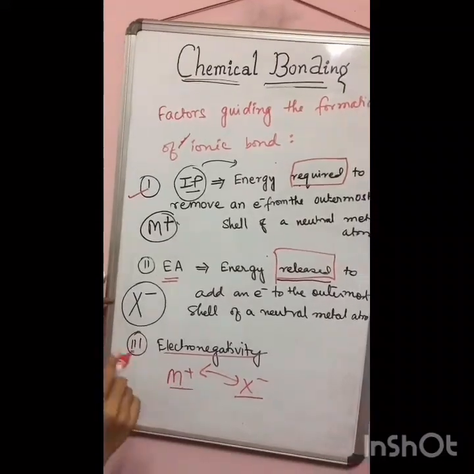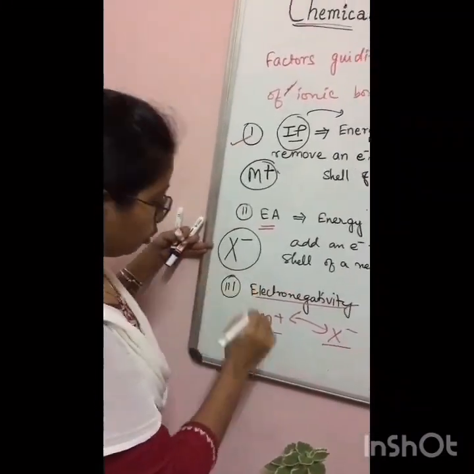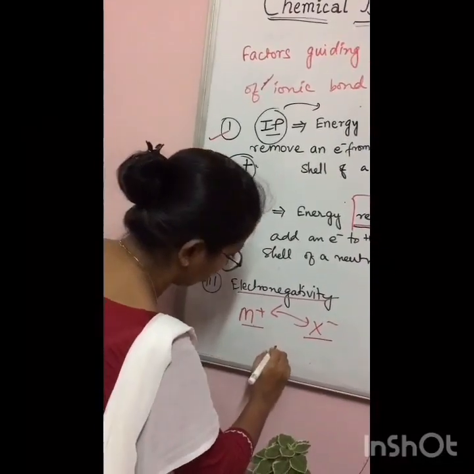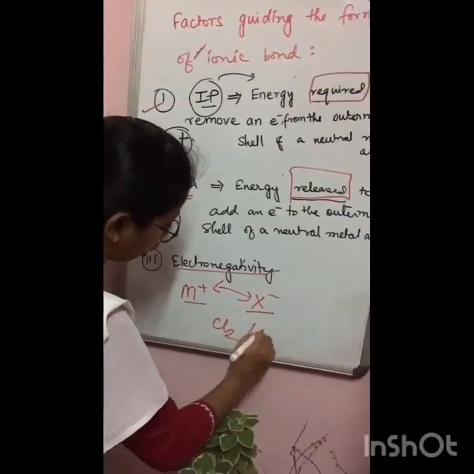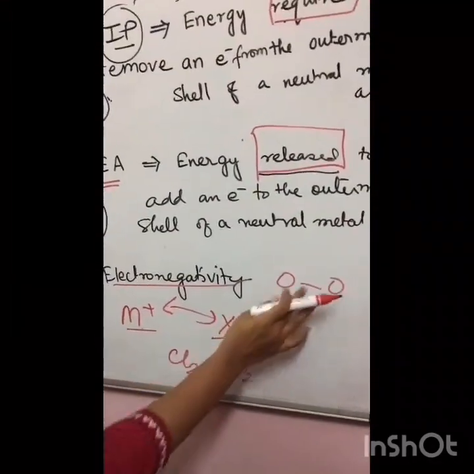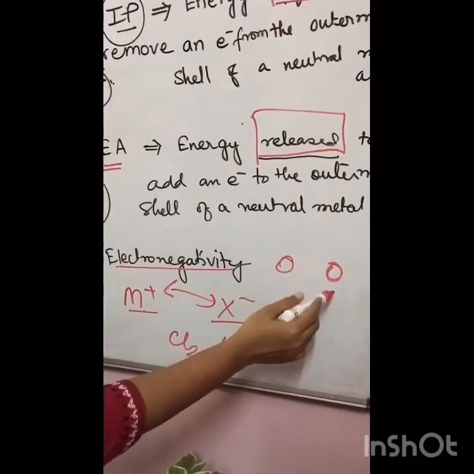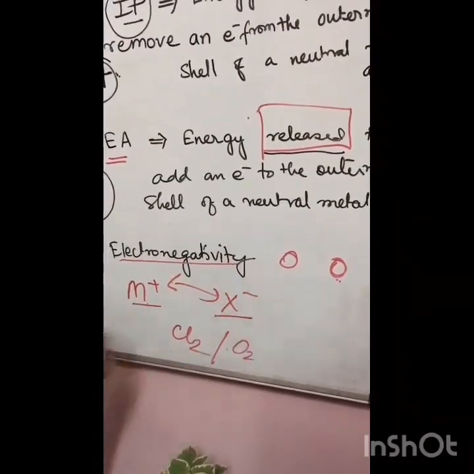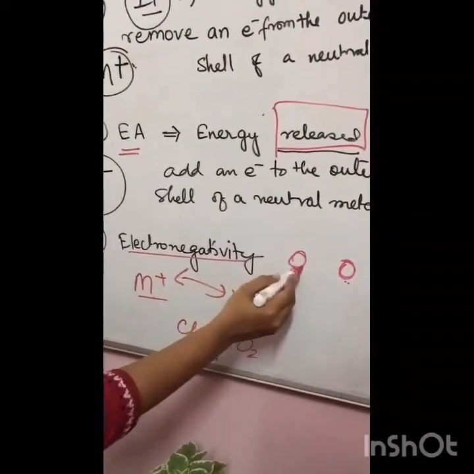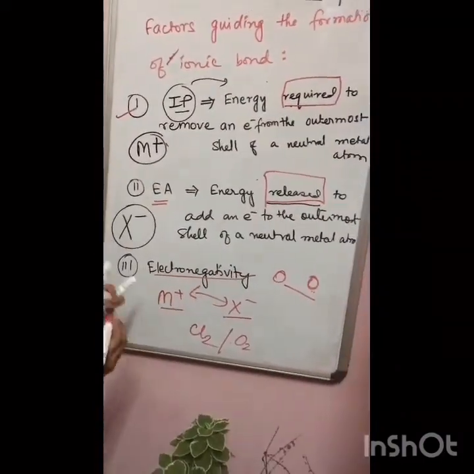You will see in the next topic what happens when the electronegativity difference is very low. Suppose we take the example of the Cl2 molecule or O2 molecule. Here an O-O bond is formed. Suppose we have an oxygen atom, and the other one is also an oxygen atom. What is the electronegativity difference? 0. So this can't form an ionic bond. So we will do the covalent bond in the next topic.